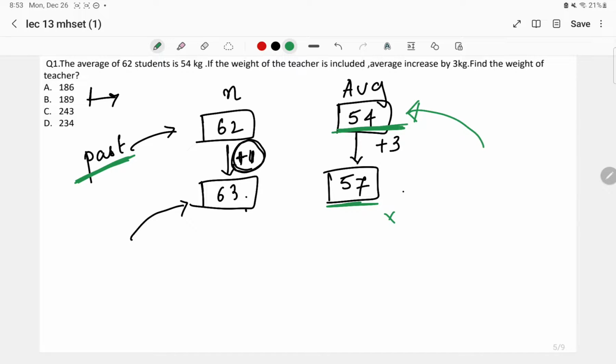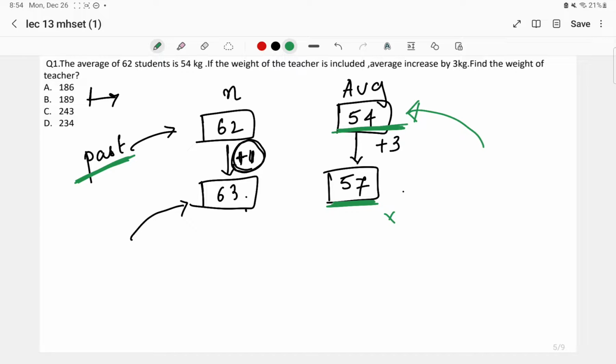But how much value is he bringing? He is bringing a value equal to 57. It means it is greater than that of the 54. Look here, if this particular person had brought a value equal to 54, then there would have been no change in the average. But he is bringing a value greater than 54, that is 57. So here the value of the average has been changed.